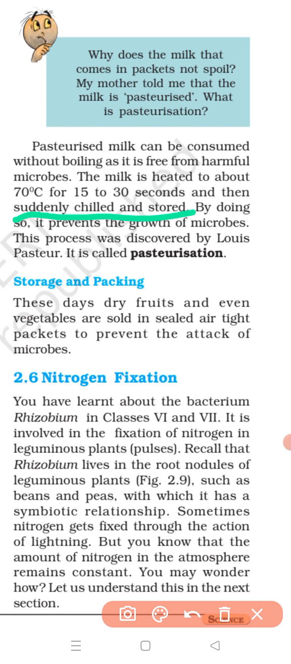This is the process involved in pasteurization. So pasteurized milk can be consumed without boiling because it is free from harmful microorganisms. During the heating and cooling method, all the microorganisms will get killed, and no microorganisms will be allowed to grow in the milk.